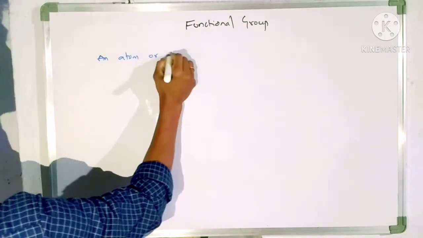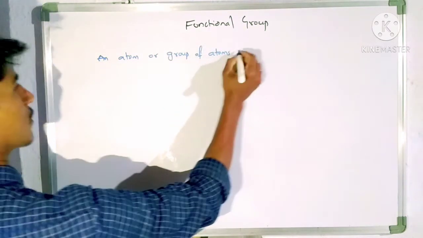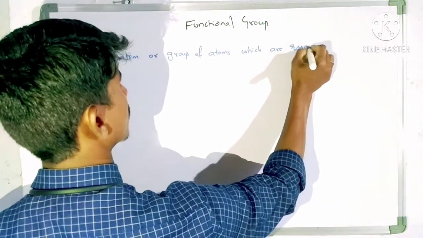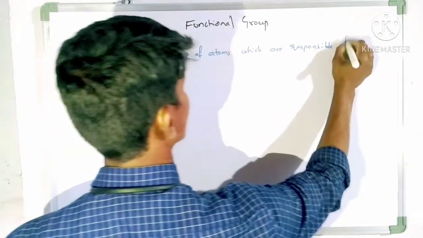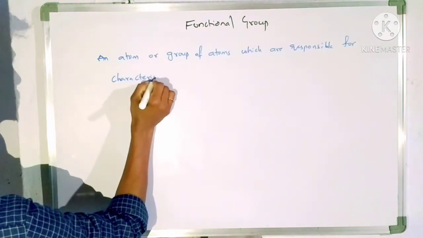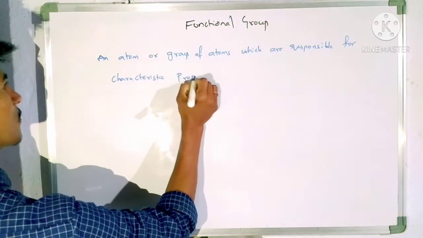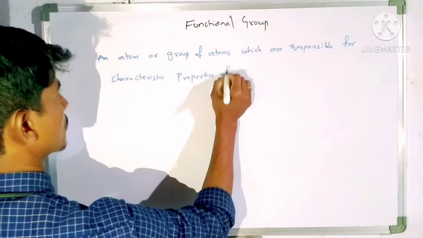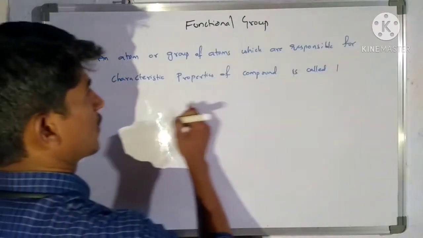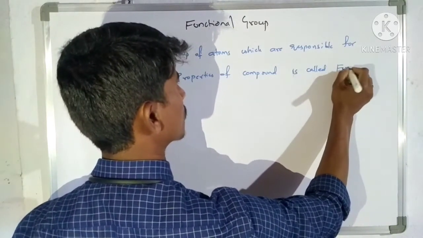An atom or group of atoms which are responsible for the characteristic properties of compounds is called a functional group.